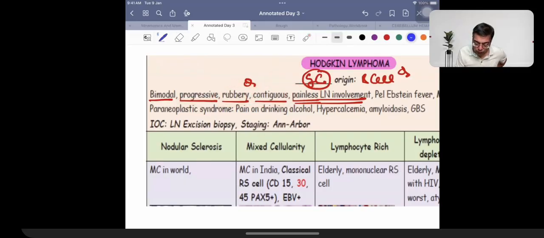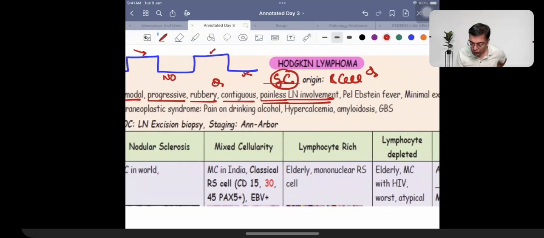Patients who have Hodgkin's lymphoma are going to have a fever pattern like this. For 7 days, they have a fever. Next 7 days, there is no fever. Next 7 days, again, there is a fever. Next 7 days, there is no fever. So this is given a special name. This was asked as a one-liner question: Pel-Ebstein fever.